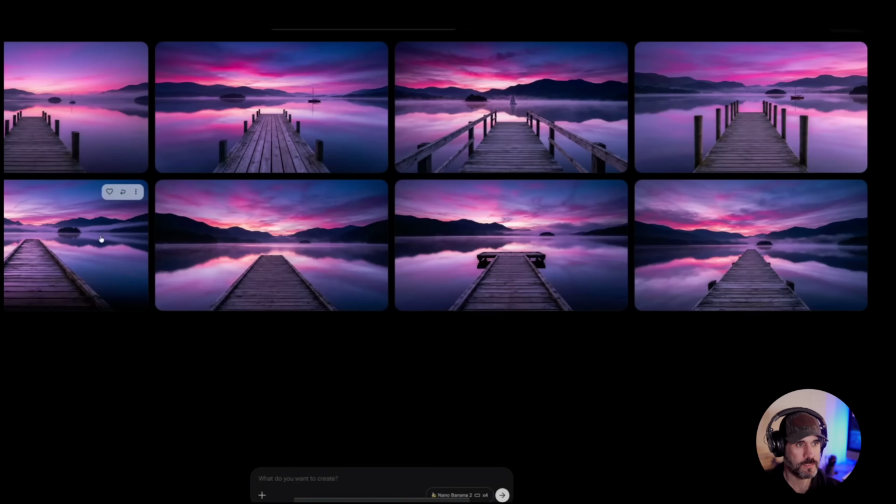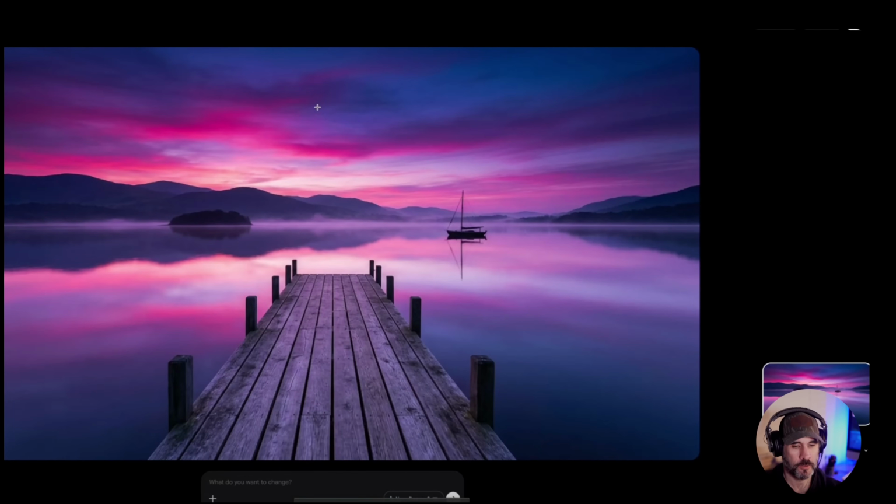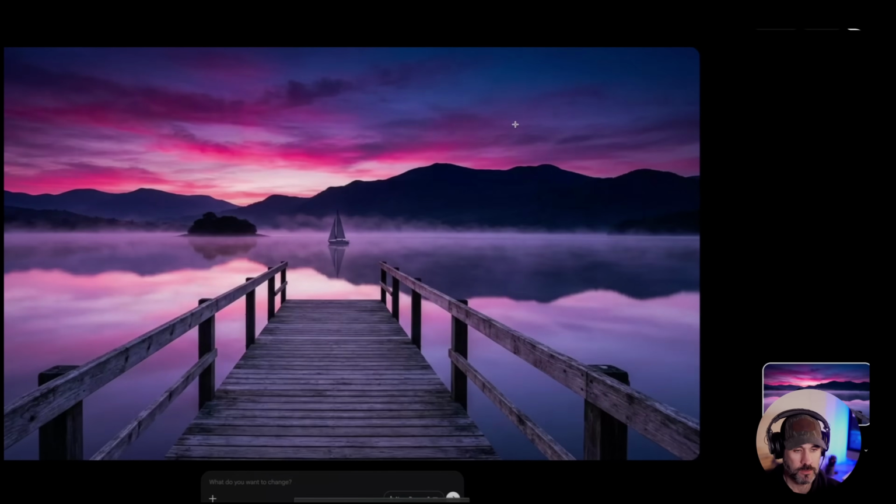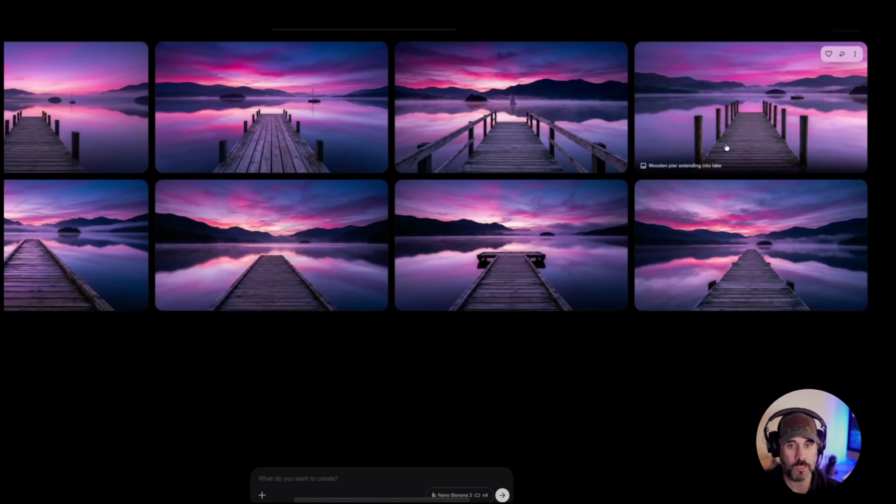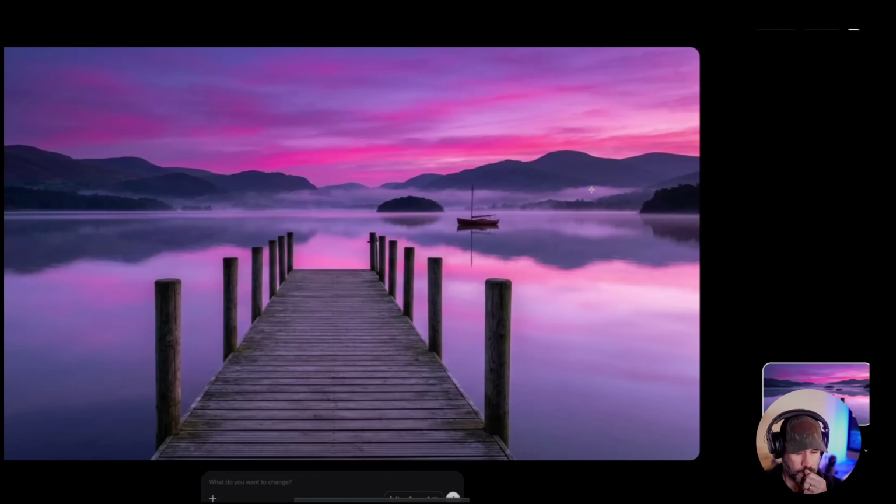We have a very similar image, but now we have a sailboat out there, right? Silhouette of a sailboat. Perfect. I didn't even say silhouette, I just said sailboat. Here's another one that you can kind of see. And this looks really, really good. If I tried to prompt this myself, I'm not sure it would come out this good, because remember, this is based off of an actual photograph that we had the gem create the JSON code for.